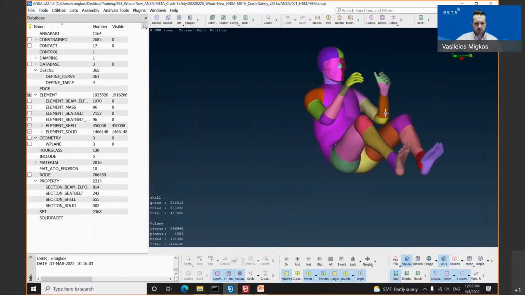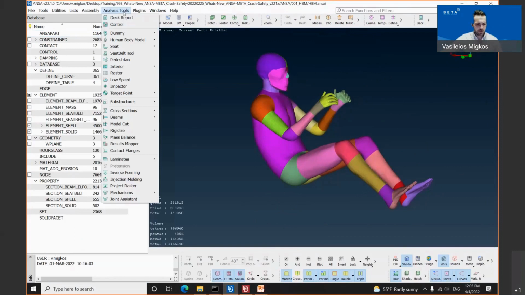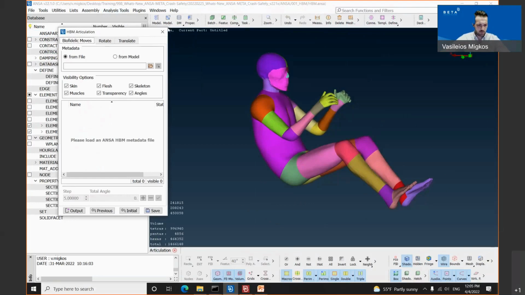We have switched the crash and safety buttons. They are lying now on the top main toolbar under the analysis tools. We have all the crash and safety tools inside, and on the top we can see the human body model articulation window. Once the user opens the articulation window for the human body model, he will notice that this tool has three main tabs: the biofidelic move tab, the rotate tab, and the translate tab.